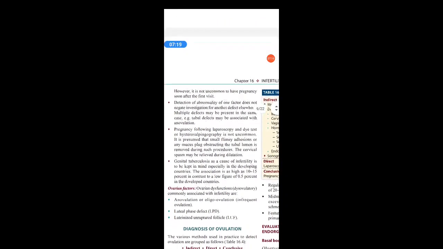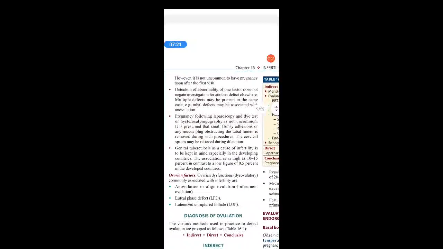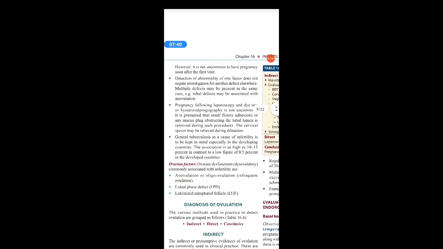However, it is not uncommon to have pregnancy soon after the first visit. Not uncommon means that after the first visit to a doctor, after getting proper counseling by a gynecologist, there are more chances of the couple to conceive. So after the first visit, the chances of conception increase. That means the couple should visit the gynecologist compulsorily.